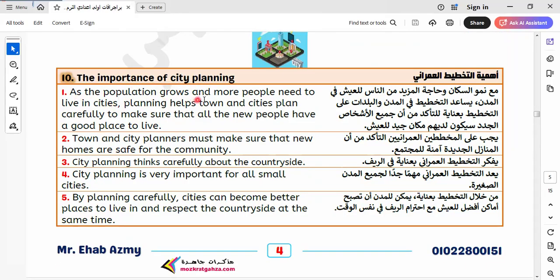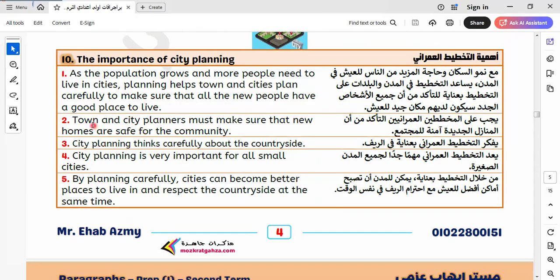The importance of city planning. As the population grows and more people need to live in cities, cities must plan carefully to make sure that all the new people have a good place to live.